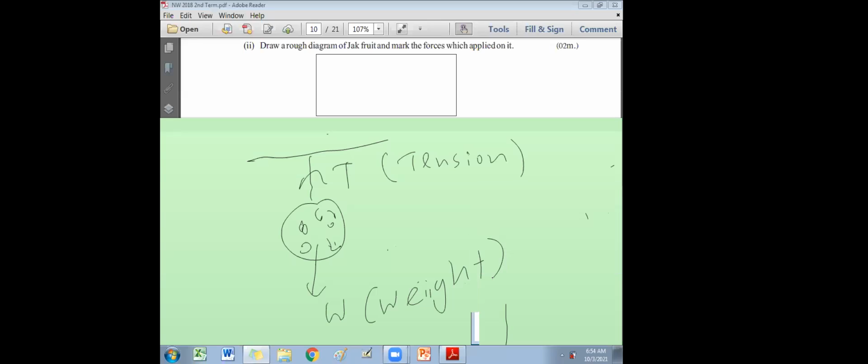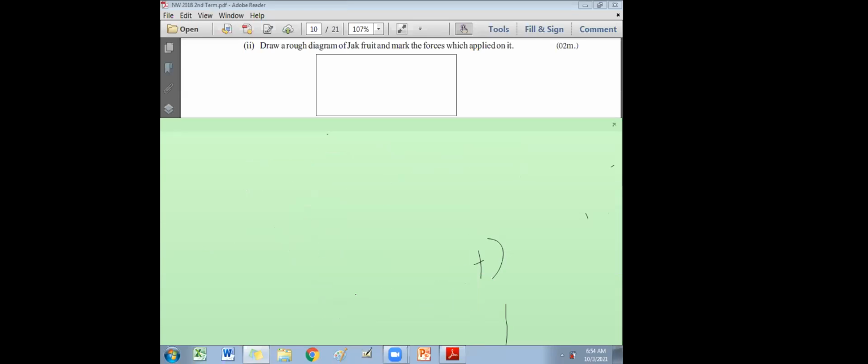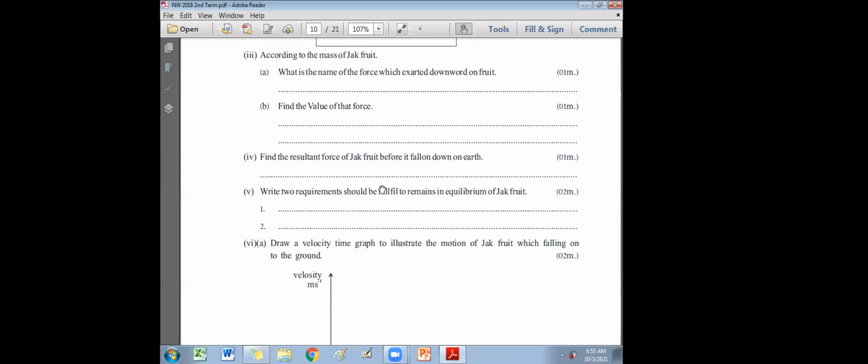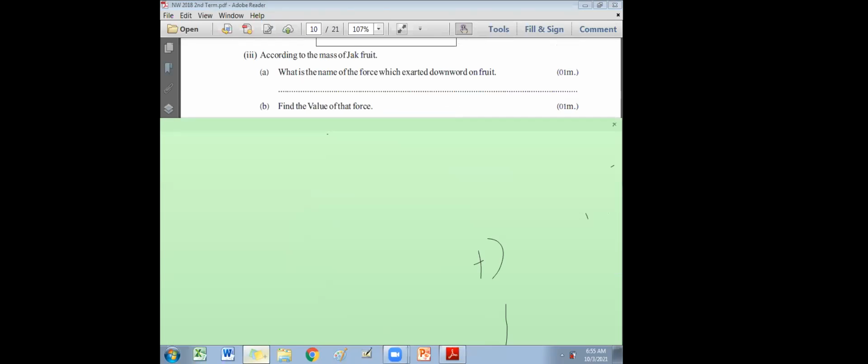Okay, good, very good. Then let's move on to the next part. According to the mass of the jackfruit, what is the name of the force exerted downwards on the jackfruit? Who can give me the answer for part 3A? Siddhani?